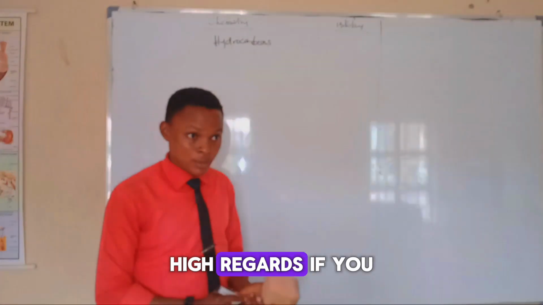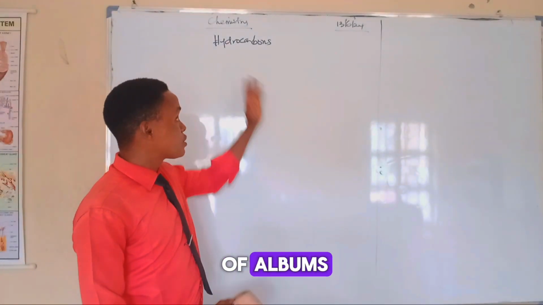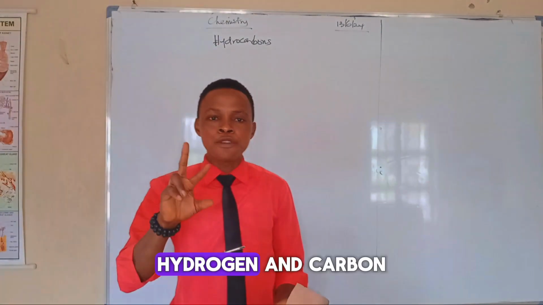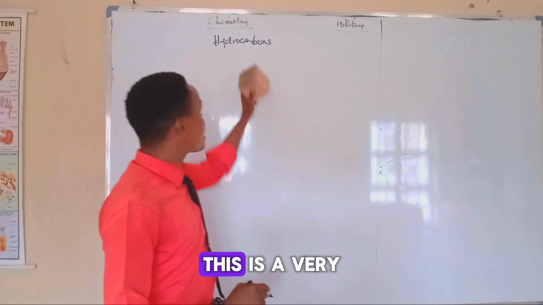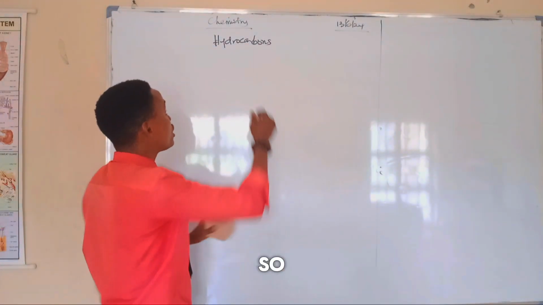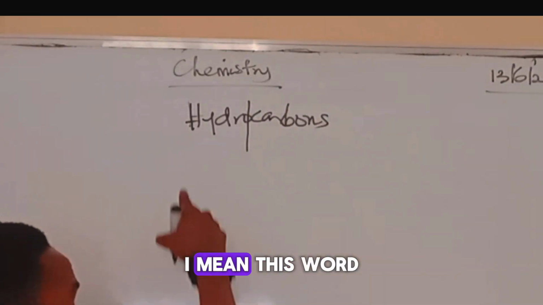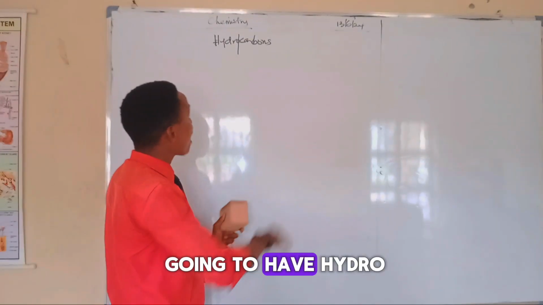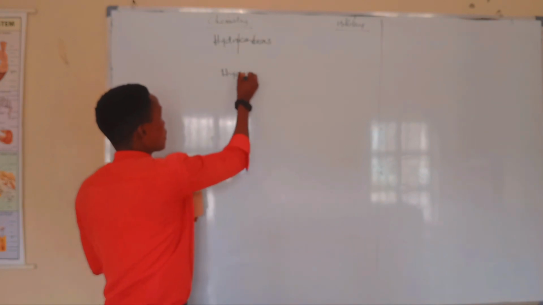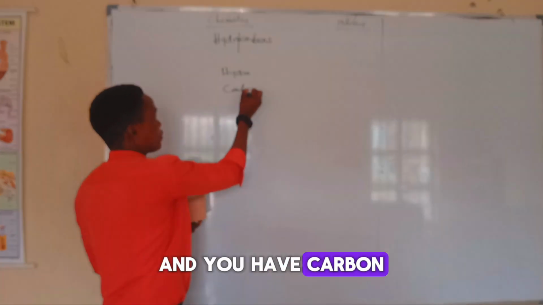So, hydrocarbons. If you hear the word hydrocarbons, the very first thing that will come into your mind is hydrogen and carbon. This is a very big word, might look very big to others. If I split this word into two, we have hydro, and we have carbon.